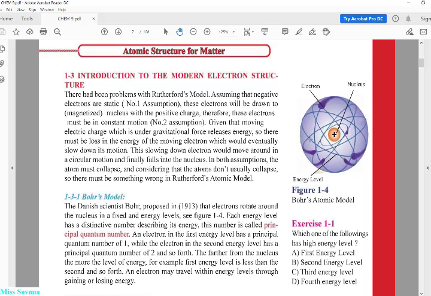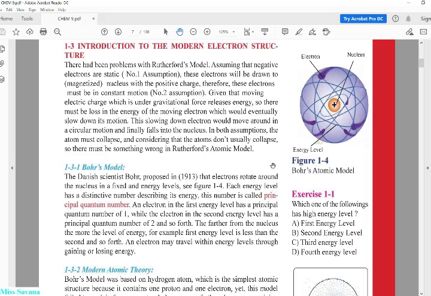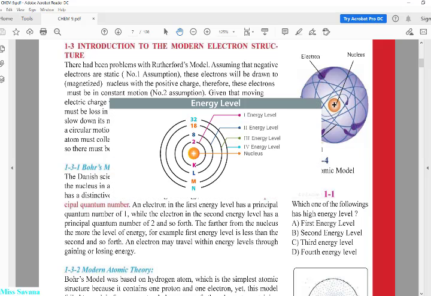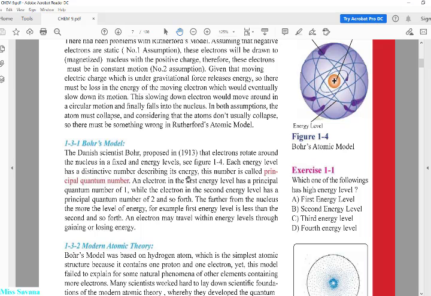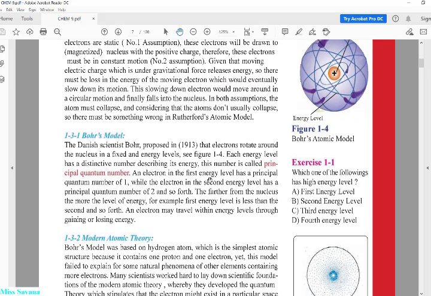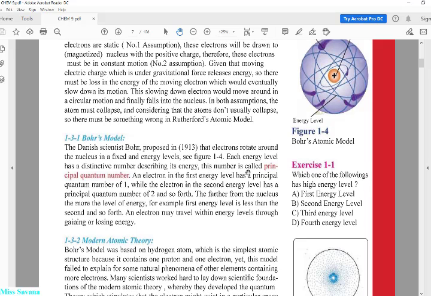No, there are energy levels. I mean, there is more than one level. So each energy level has a distinctive number describing its energy. يعني كل energy level إلى رقم معين يوصف طاقته. This number is called the principal quantum number.